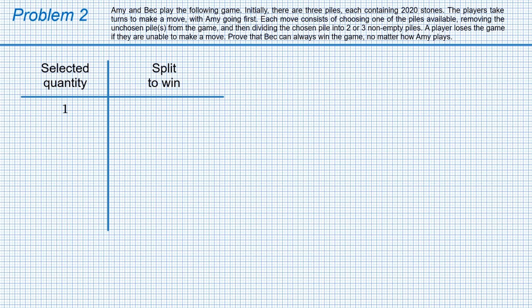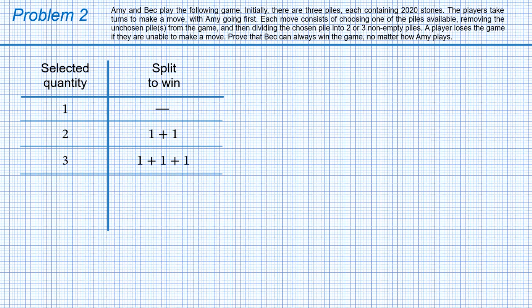A pile containing 1 stone cannot be divided and therefore cannot be selected. If all piles contain 1 stone, you lose. Therefore 1 is a losing number and we put a dash for it. A pile containing 2 stones can be divided into 2 piles with 1 stone in each. That will make your opponent lose the game and you win. So 2 is a winning number. A pile with 3 stones can be divided into 3 piles with 1 stone in each. Therefore 3 is also a winning number.